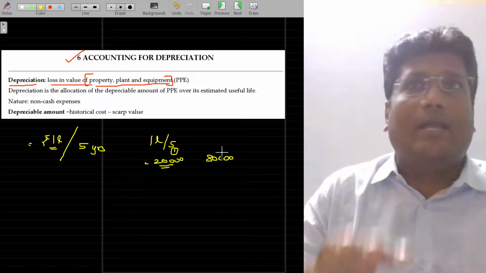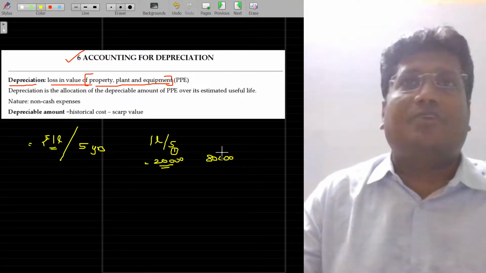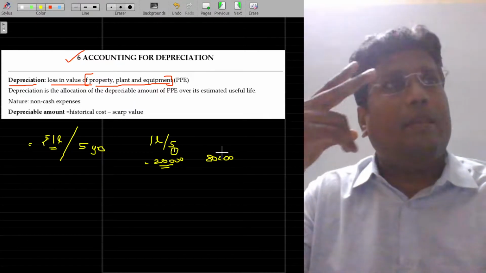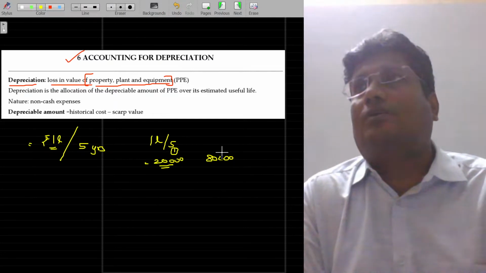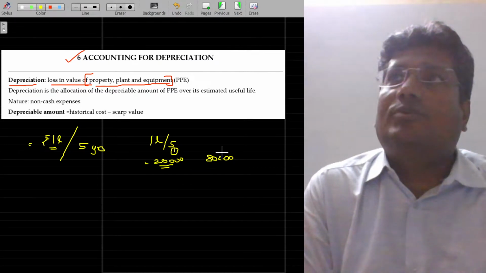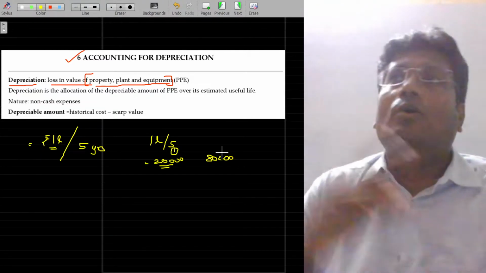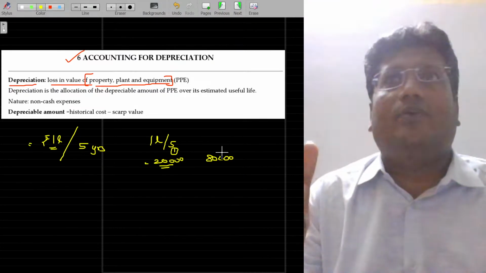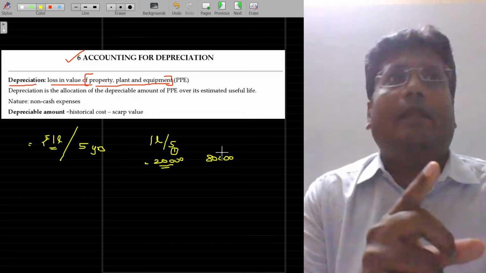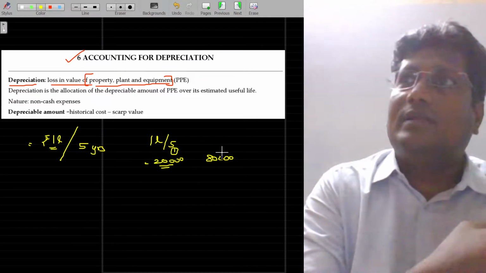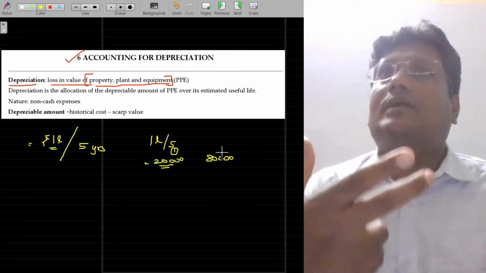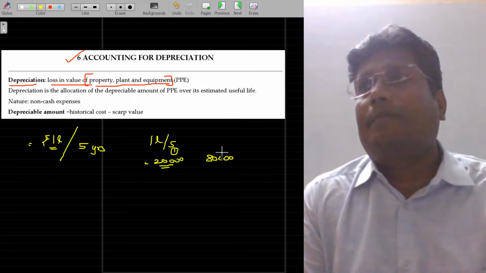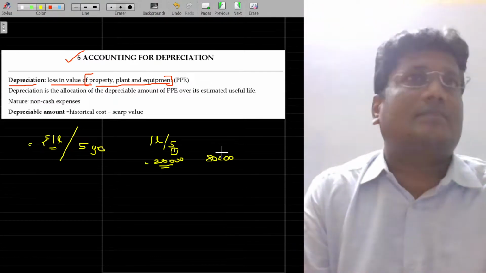The same logic will be applicable here also. 1 lakh rupees worth of asset purchased, you enjoyed 20,000 rupees worth of the asset, which will be named as an expense, debit to the P&L account. Balance, the unused asset, will have the benefit in the future, and can be transferred to the balance sheet, asset side.